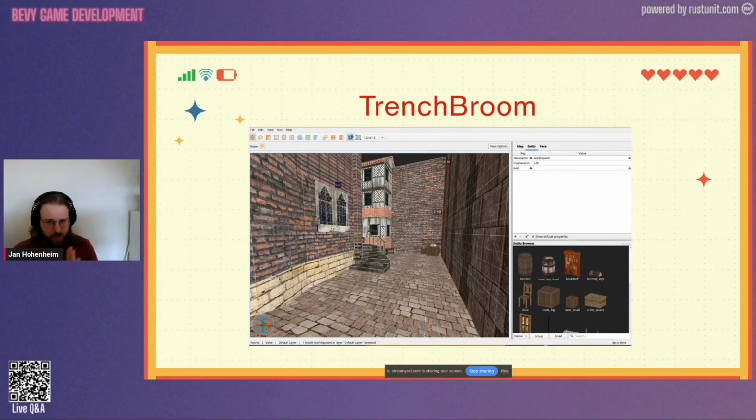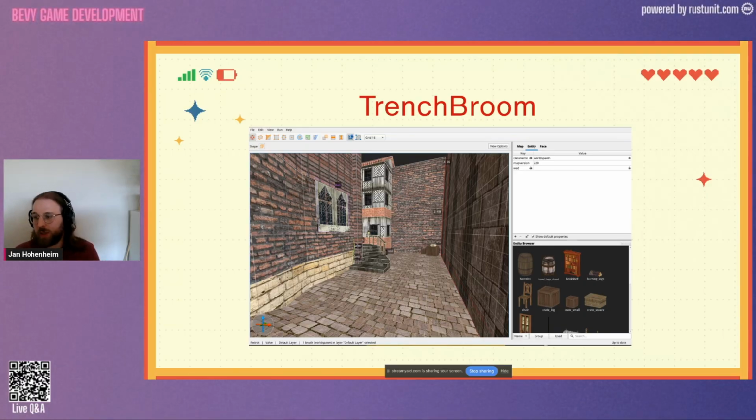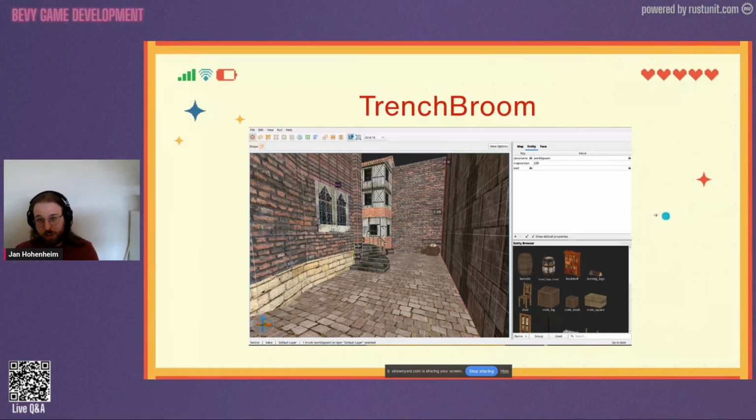You have noticed that I've only talked about 2D so far. That is because, as I said before, you need a lot of third-party packages to get 3D really, I'm not going to say running, but at least to a stage where it's nice to work with. And the most important one that I want to share with you today is TrenchBroom. This is a screenshot of TrenchBroom where I'm editing the level as seen in Foxtrot.